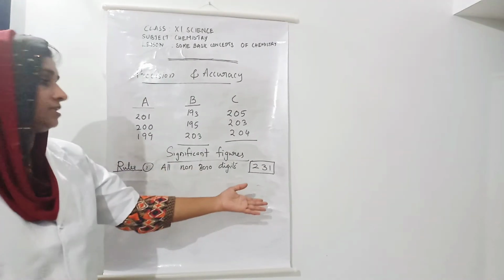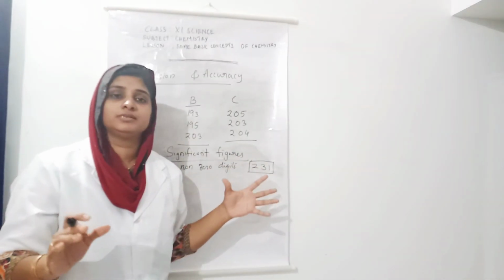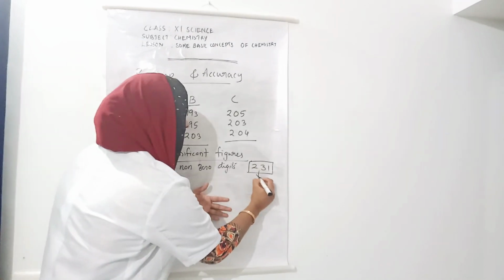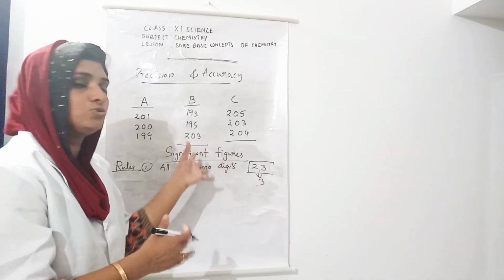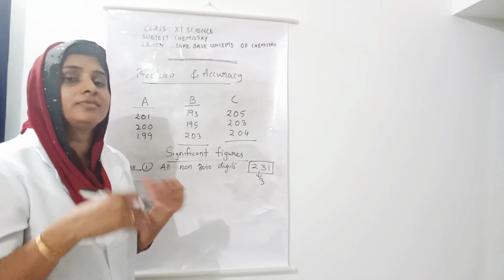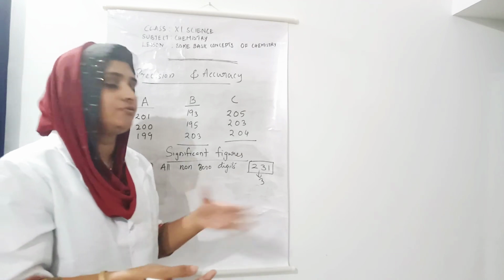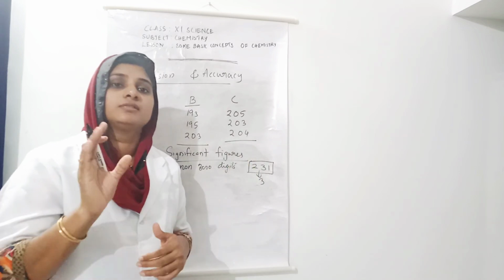If the quantity is like this, in this number all digits are non-zero digits, so it contains 3 significant figures. Right? Whether it is 2 or 3 does not matter; what is asked is how many significant figures there are. So if asked how many significant figures in this number, we say 3.